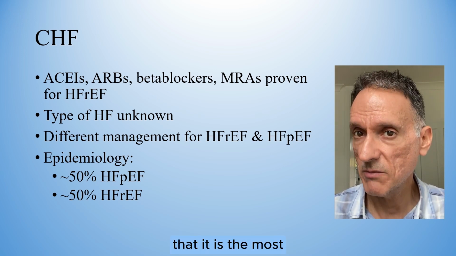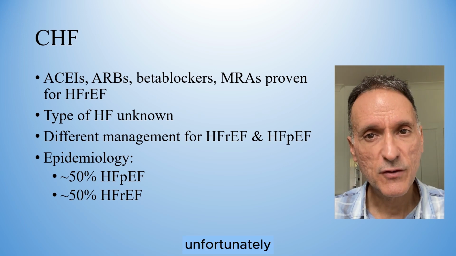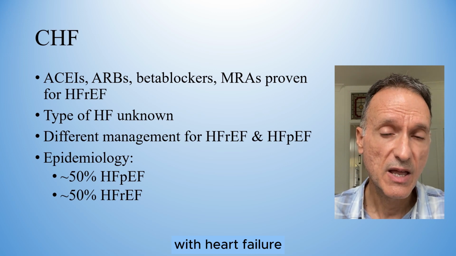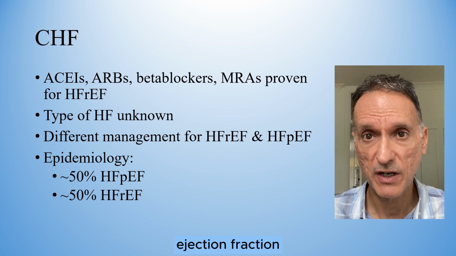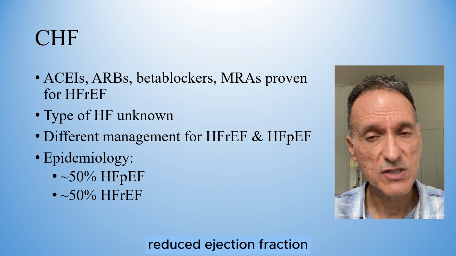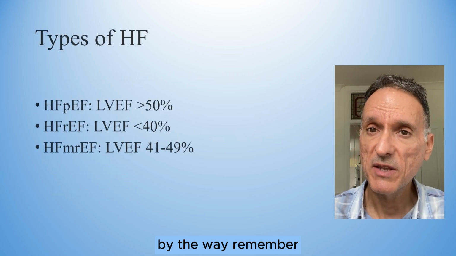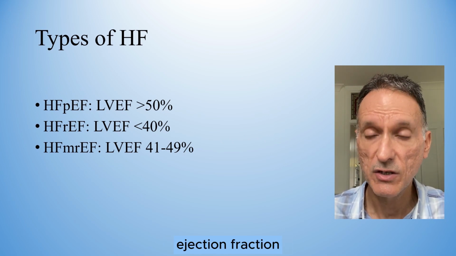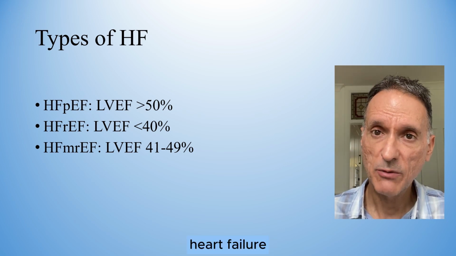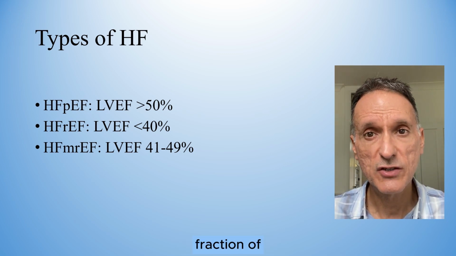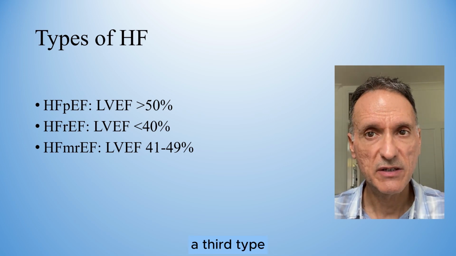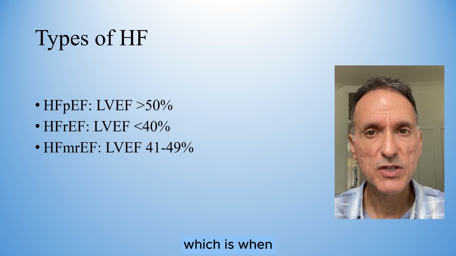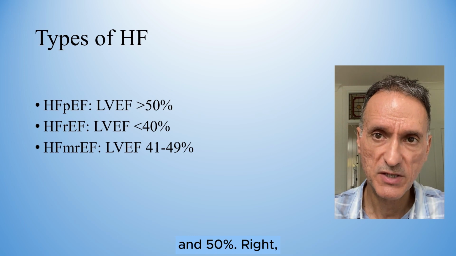Could we assume that it is the most common type of heart failure? Unfortunately, that is not going to work because at present, about 50% of patients with heart failure have heart failure with preserved ejection fraction and the other 50% reduced ejection fraction. By the way, remember that heart failure with preserved ejection fraction is characterized by a left ventricular ejection fraction of 50% or more. Heart failure with reduced ejection fraction has an ejection fraction of less than 40%. And there is now a third type, which NICE refers to as heart failure with mildly reduced ejection fraction, which is when the ejection fraction is between 40 and 50%.